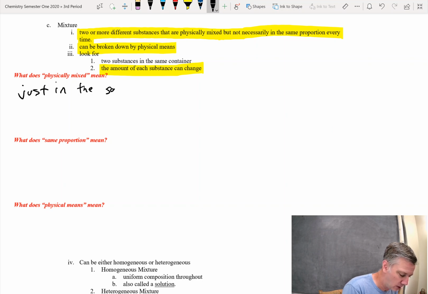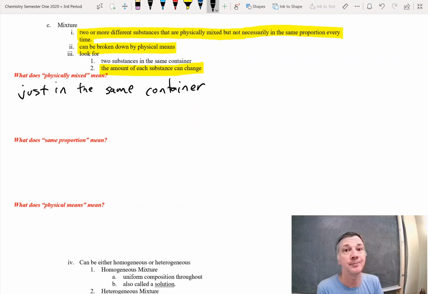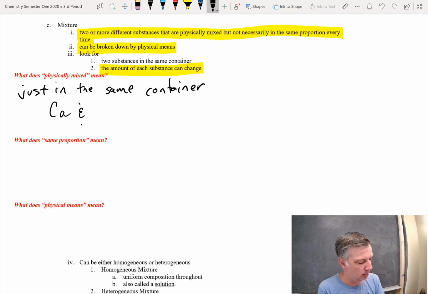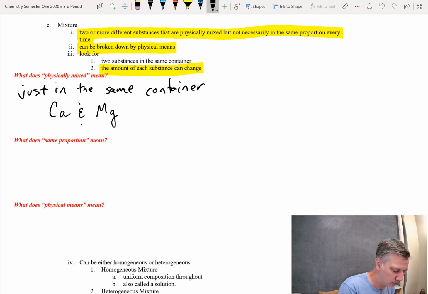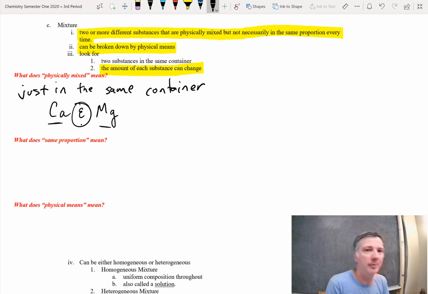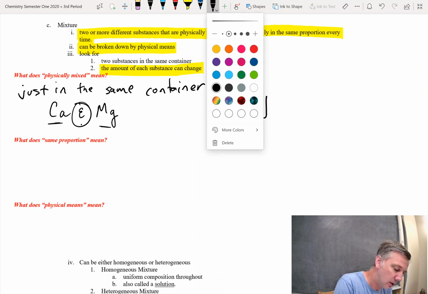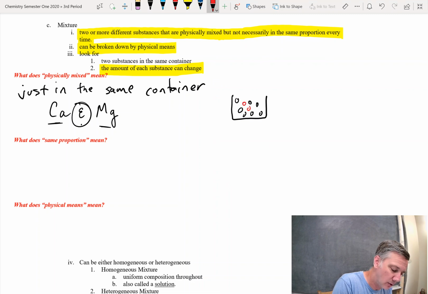Just in the same container. All right. So, for example, if we have something like calcium, which is a solid, and then we put that in a container with magnesium. Those are both solids. Now notice it's element and element. Okay? That lets you know that it's a mixture. But they're physically mixed. In other words, they are not chemically bonded. So they just happen to be in the same container together. So there's one atom. Here's another type of atom.